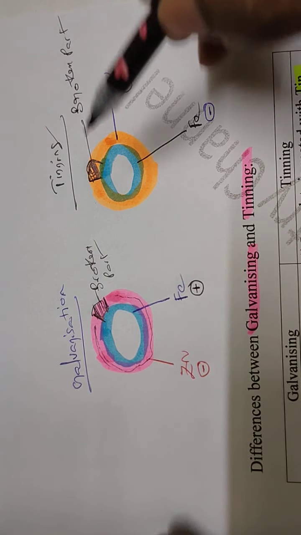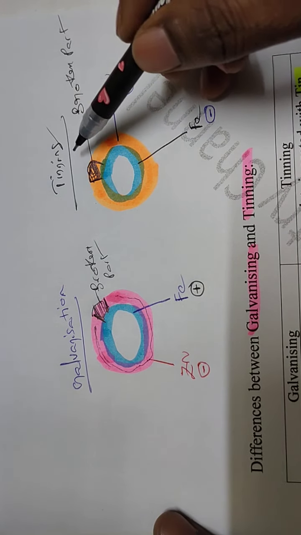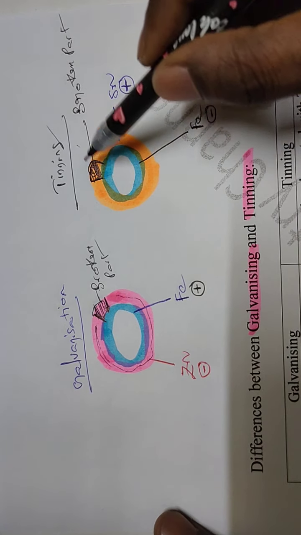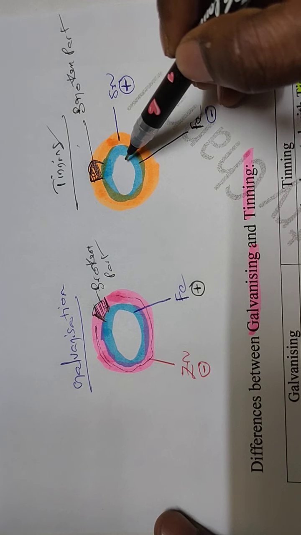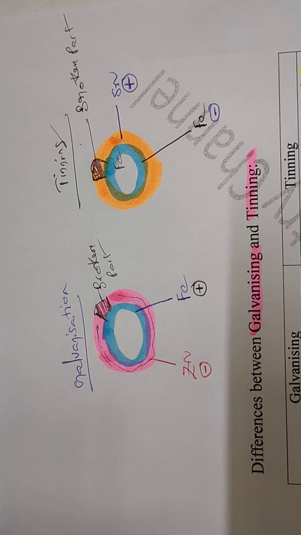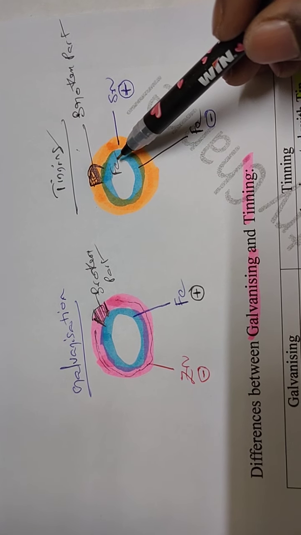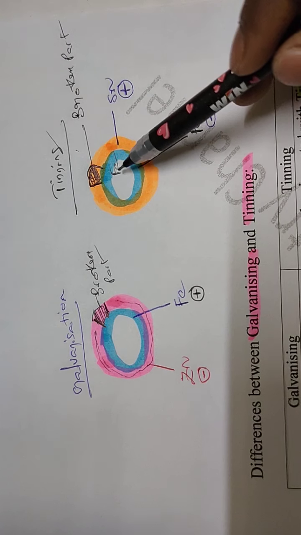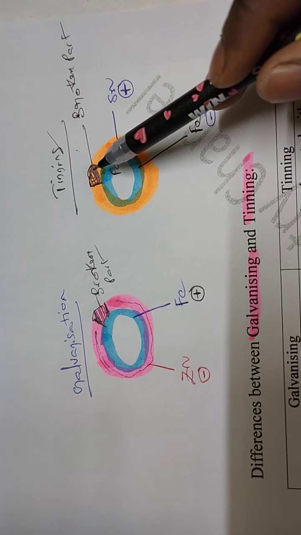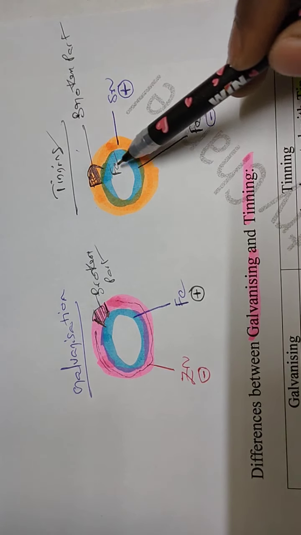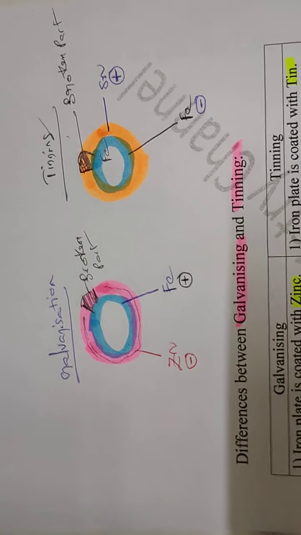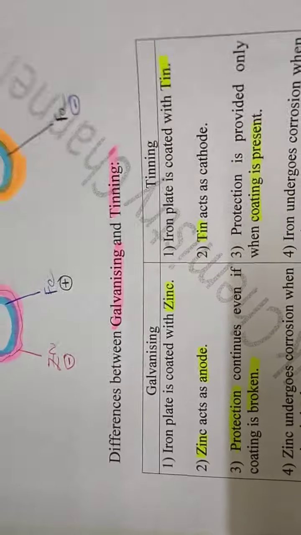But in tinning, once the tin coating is broken, the iron inside undergoes corrosion, because iron acts as anode. Iron metal gets damaged because iron acts as anode here. That is the difference between galvanization and tinning.